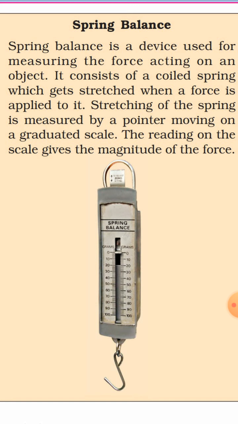It consists of a coiled spring which gets stretched when a force is applied to it. Stretching of the spring is measured by the pointer moving on a graduated scale. It has a spring inside, and as the spring moves, the pointer shows a reading on the scale, and that reading tells you the magnitude of the force, or the value of the force. The reading on the scale gives the magnitude of the force.